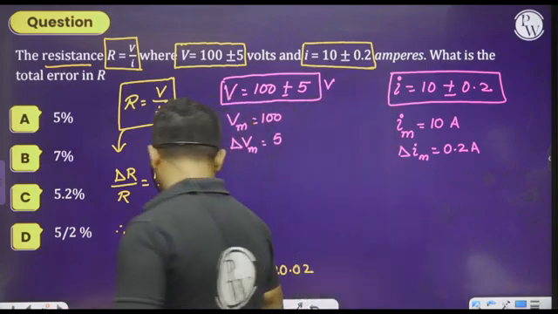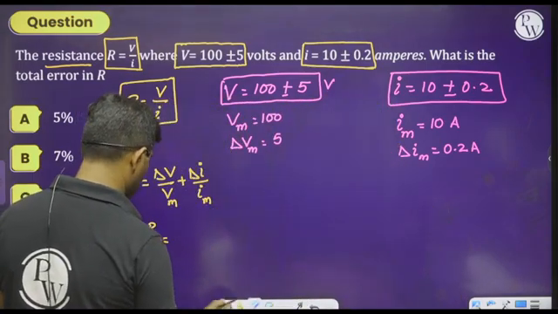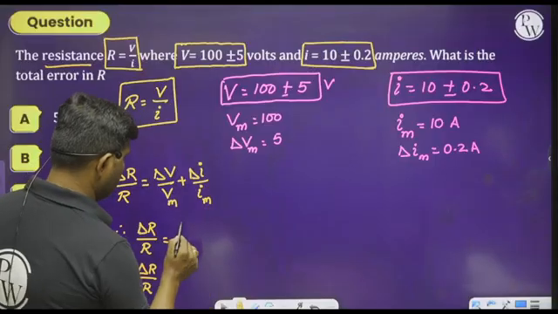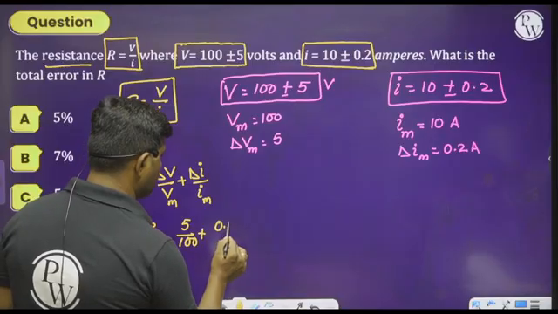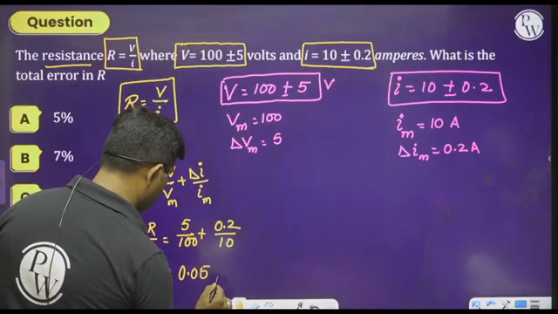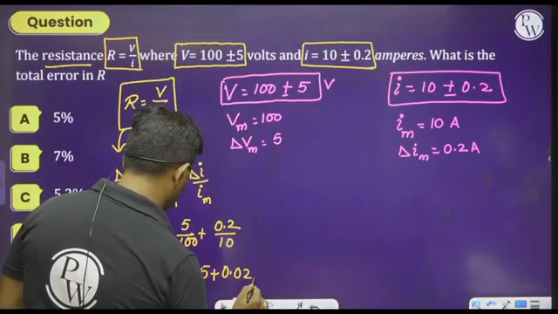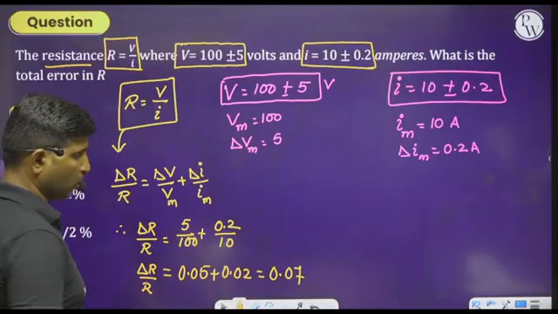Sorry, I made a mistake here. I have considered the values in the opposite manner. Delta V is 5 divided by 100 plus 0.2 divided by 10. So you can say it is 0.05 plus 0.02, which is nothing but 0.07.